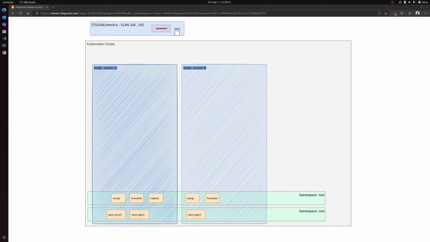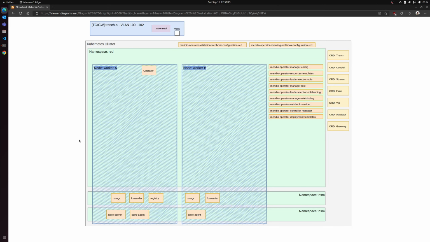In this video, we are going to see the full installation of the basic deployment presented in another video. This picture shows the prerequisite to install Meridio. We need a gateway, a Kubernetes cluster, Spire and NSM deployed in the cluster.